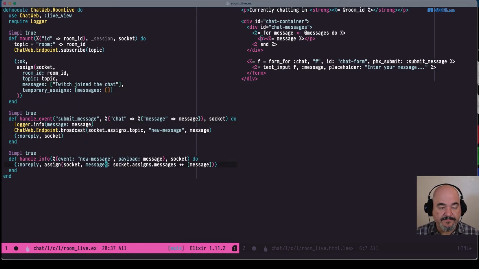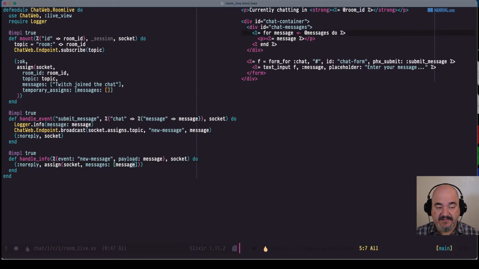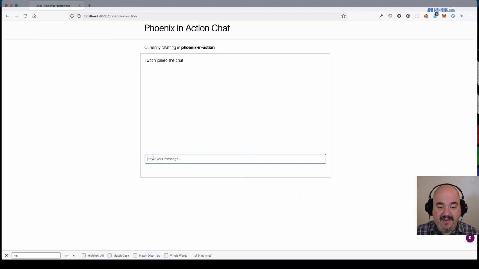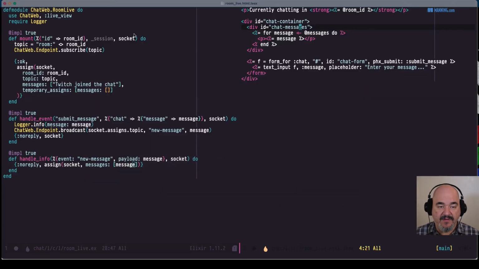But now we want, when it receives a new message, to just put that new message into the list of messages, because that's the only one that we now care about. So in here, if we do that now, hello, you can see that it takes the place of the previous message, and that's not what we want either.